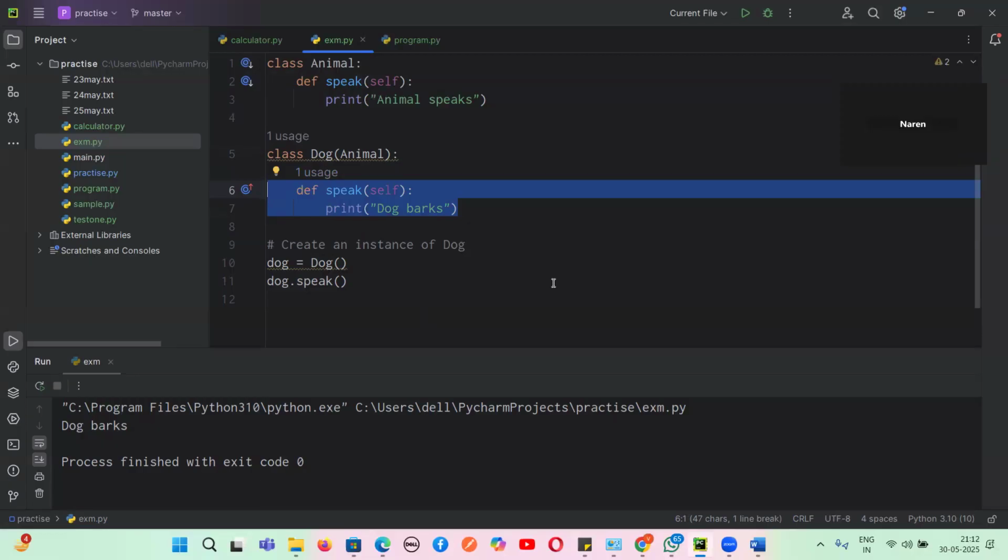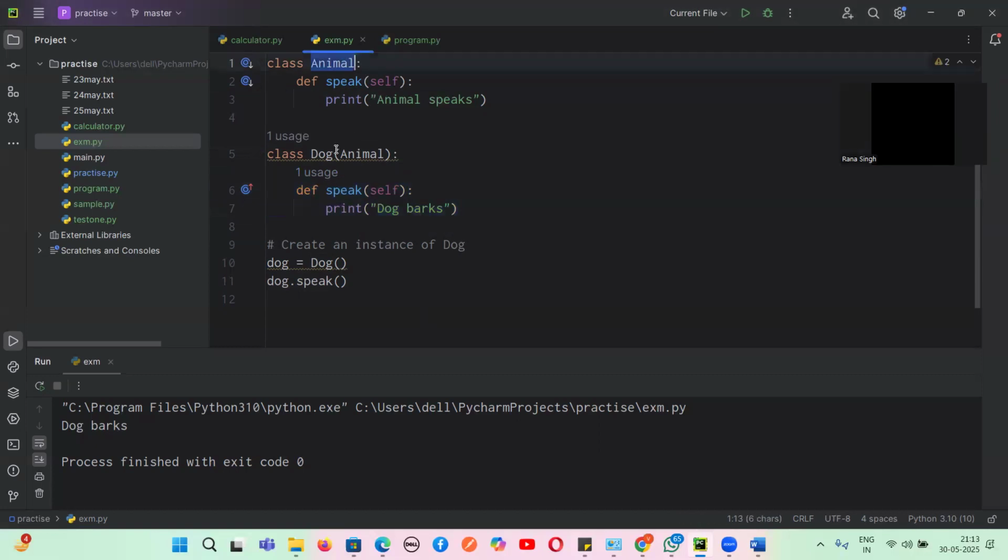So this is also inheritance. Inheritance means there will be a parent class and a child class, and the child class will inherit the property of the parent class. Like child money: the child can use the money of their parents, but the parent cannot use the child's money.